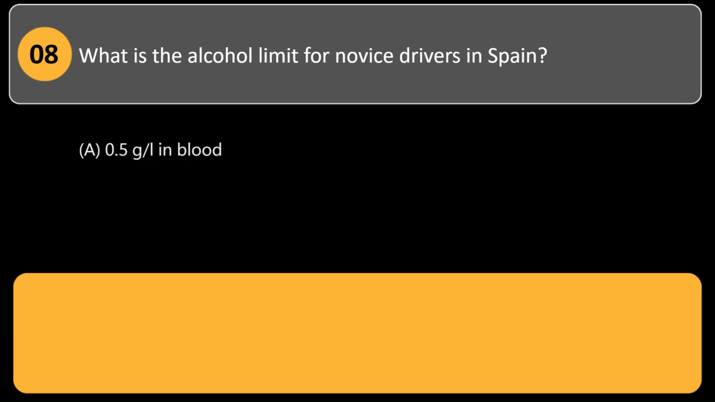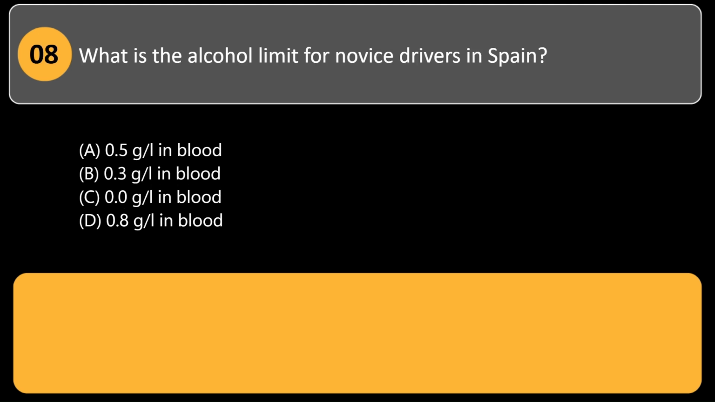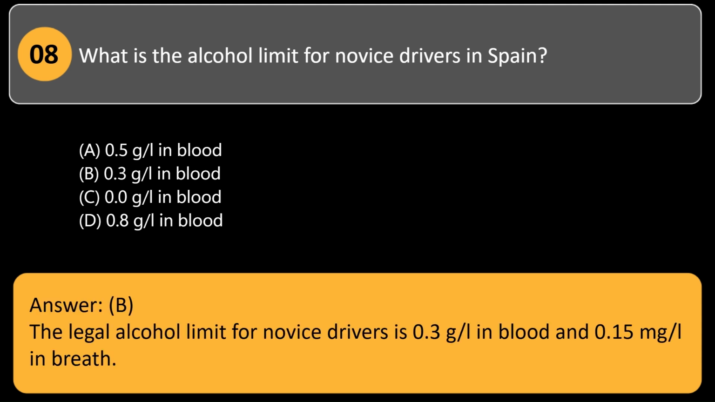What is the alcohol limit for novice drivers in Spain? A. 0.5 g/L in blood. B. 0.3 g/L in blood. C. 0.0 g/L in blood. D. 0.8 g/L in blood. Answer, B. The legal alcohol limit for novice drivers is 0.3 g/L in blood and 0.15 milligrams per liter in breath.